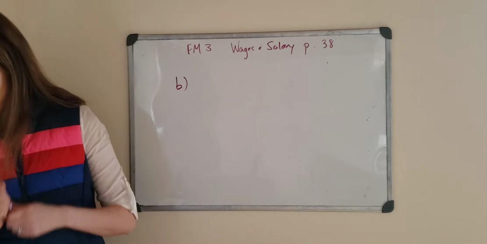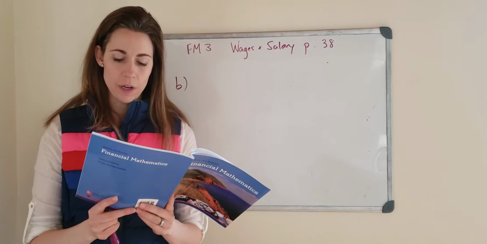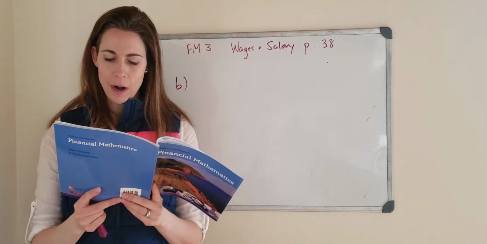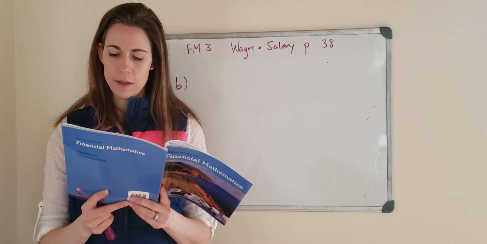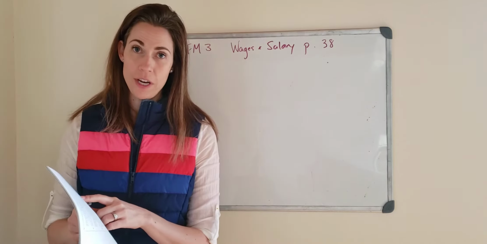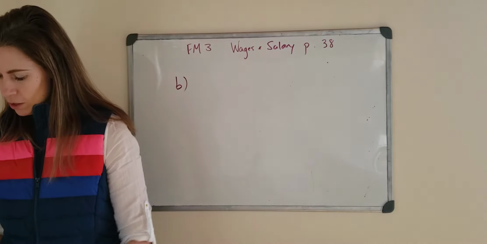B says, last week Jake worked 40 hours, which included 1 overnight shift of 10 hours. He was paid a shift premium of $2 per hour for this shift. What was his gross pay last week? So remember, that doesn't mean he was paid $2 an hour, right? It's the shift premium, so you add that onto your regular pay. So let's look at that.